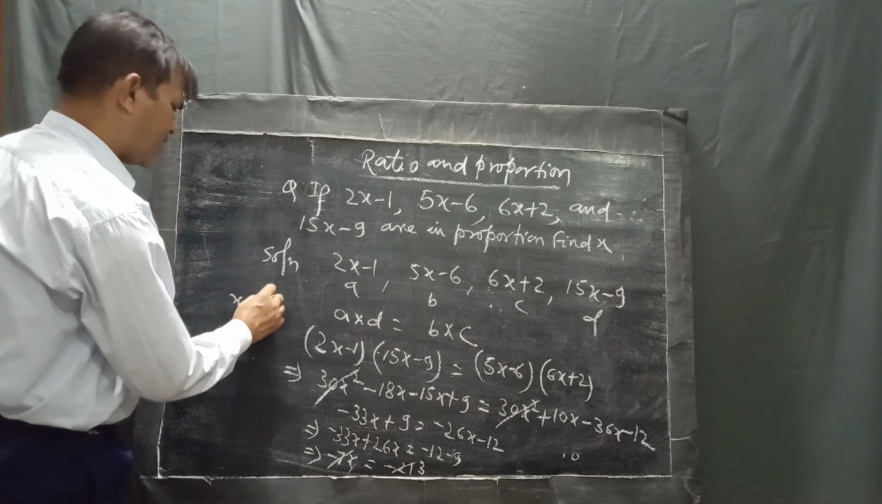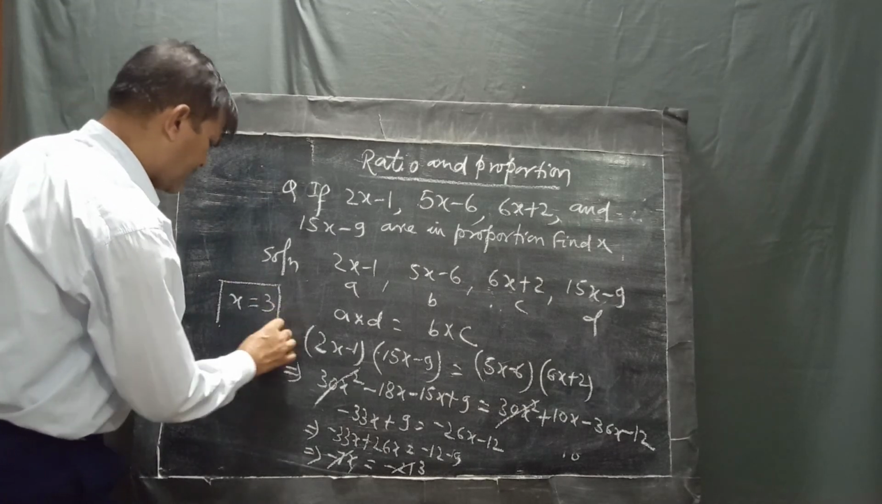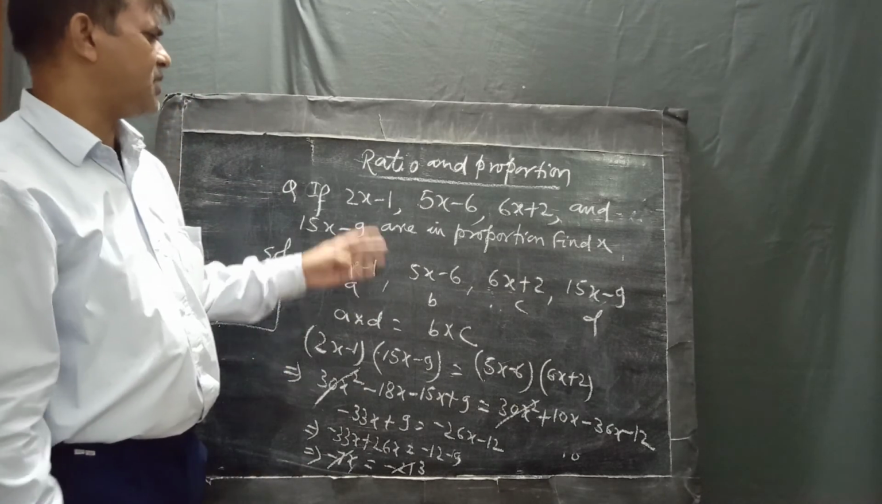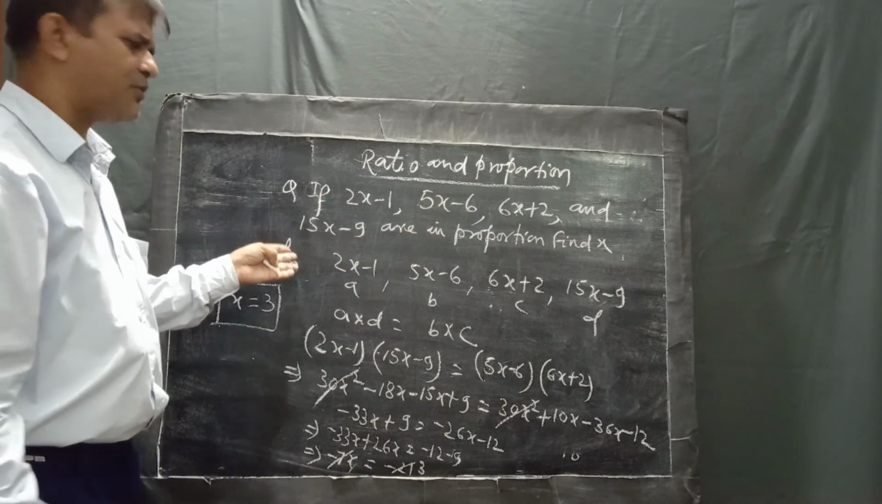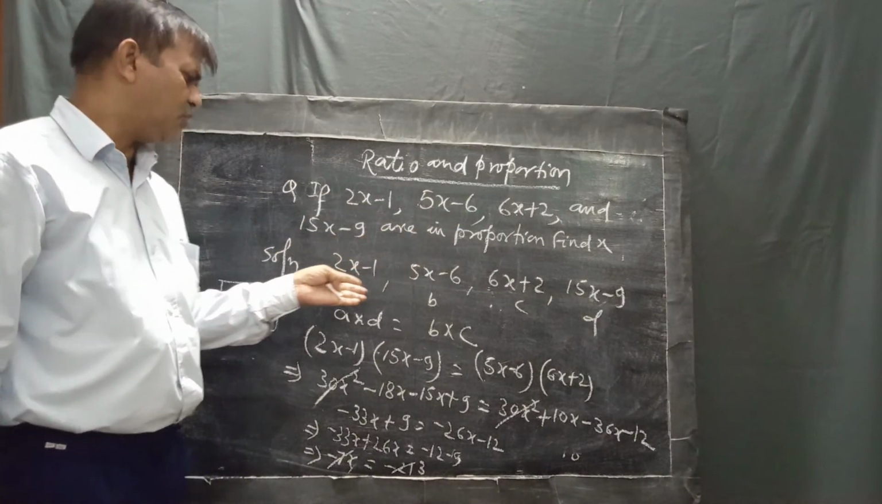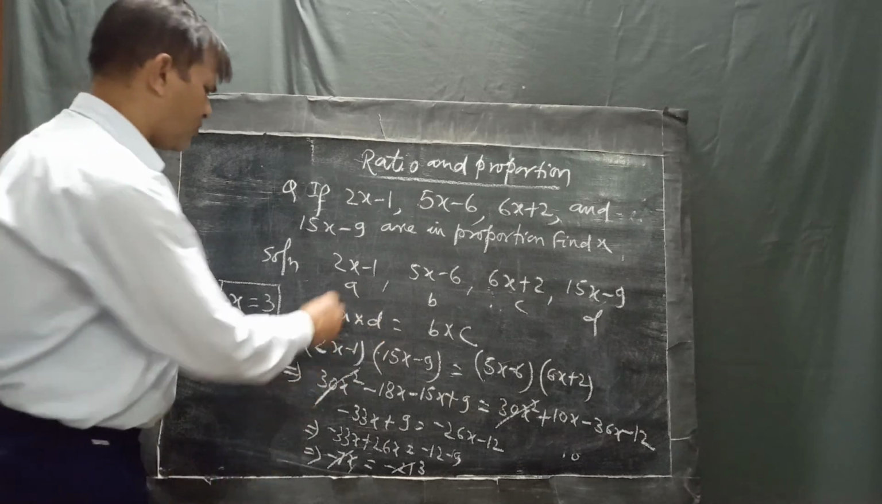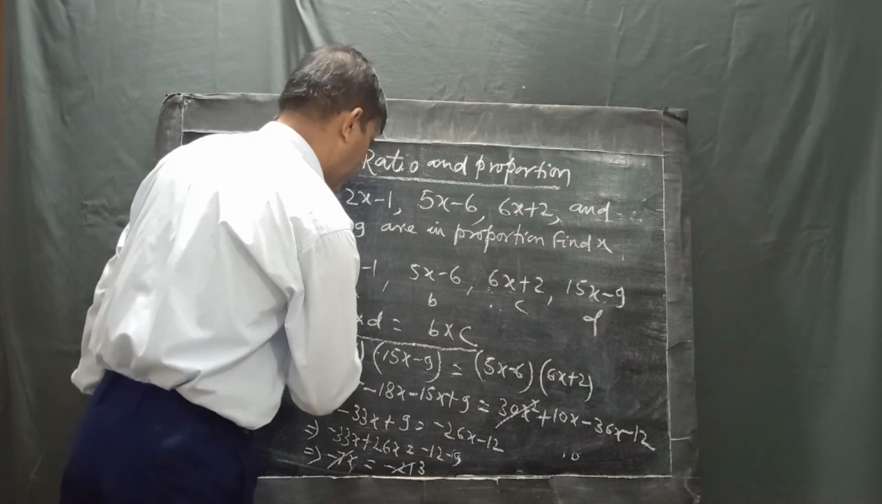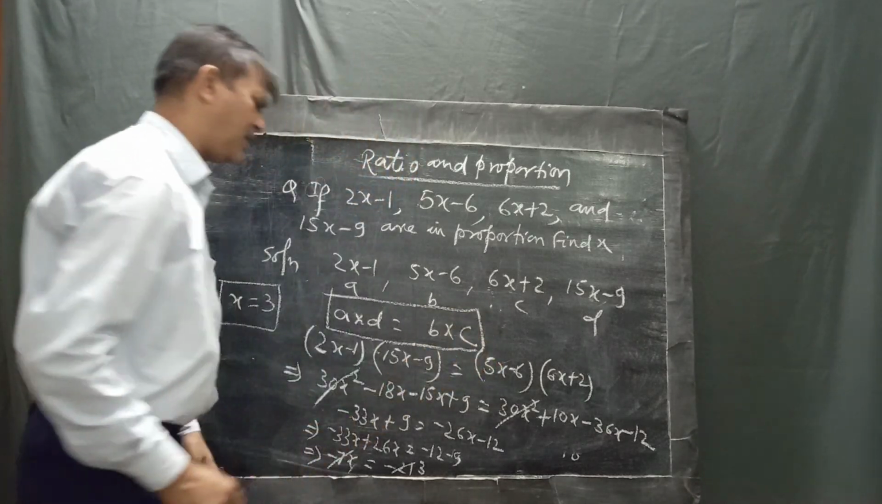This is the right answer in case of proportion. It means if 4 numbers are given in a proportion, we can use the rule A into D equal to B into C, then the value of x will come. Okay.